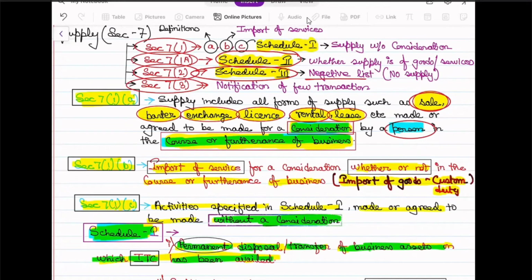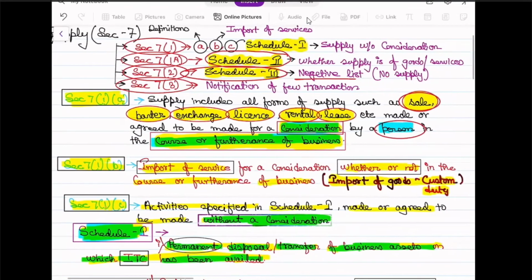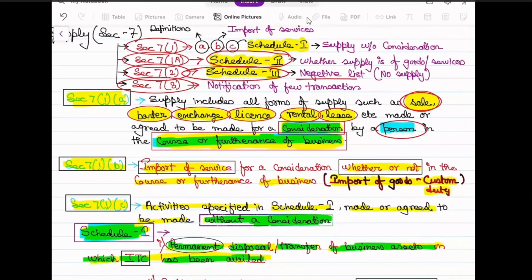Then we moved on to the next clause, clause B of section 7 subsection 1, which specifically talks about the import of service, and it stands out as a kind of exception. The benchmark is that there should be a consideration, but it may or may not be in the course or furtherance of business, and this is only for the import of service. IGST is levied, and maximum reverse charge will be applicable. If someone asks me, Shivam, what about imports of goods? Imports of goods are dealt with in the customs part.